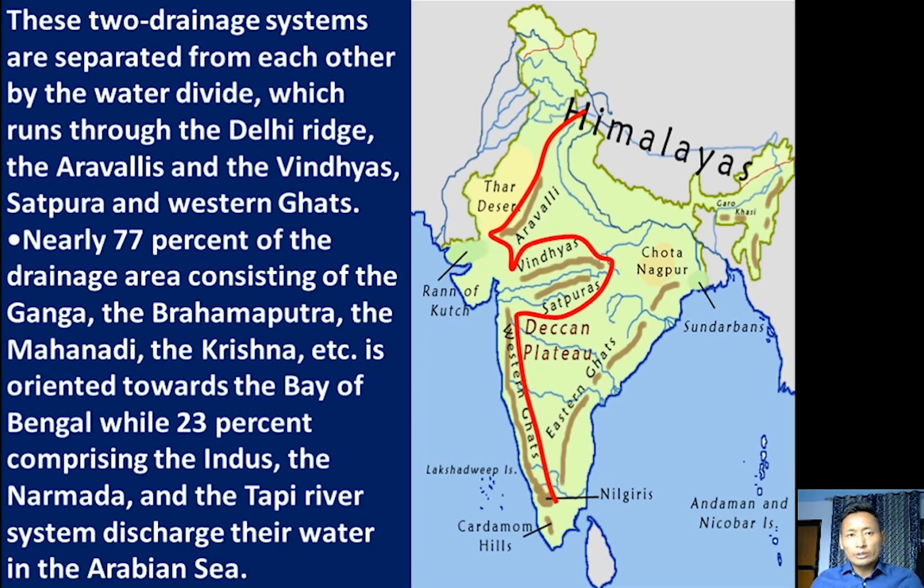So based on the discharge of water or orientation to the sea, the river systems in India are divided into two. Those whose water discharges into the Arabian Sea are called the Arabian Sea river system, and those whose water discharges into the Bay of Bengal are called the Bay of Bengal river system. So based on discharge of water, the river systems in India are divided into two: the Bay of Bengal river system and the Arabian Sea river system.